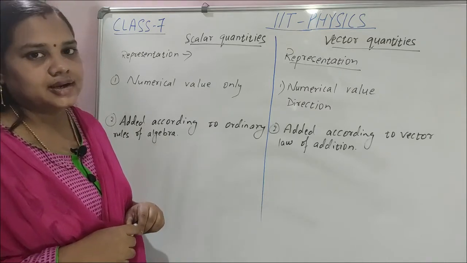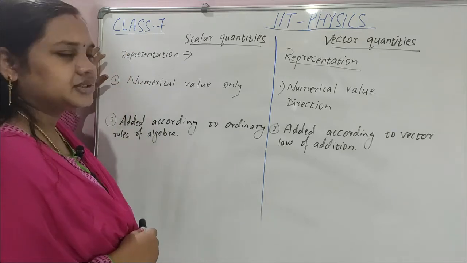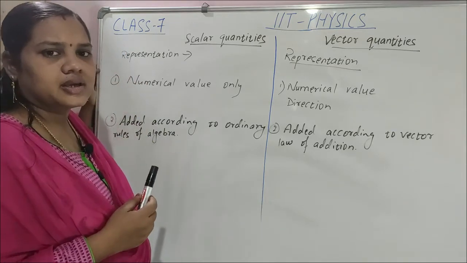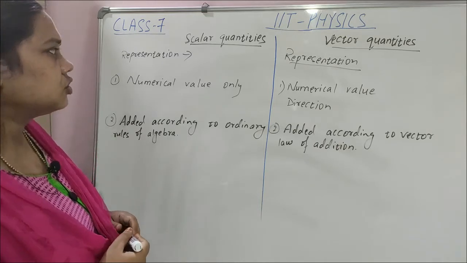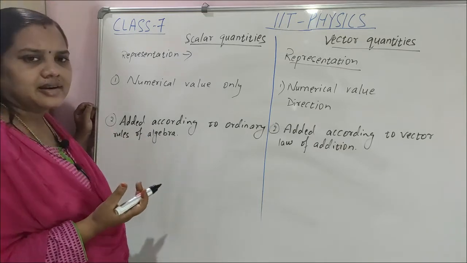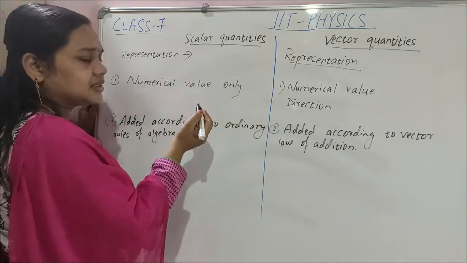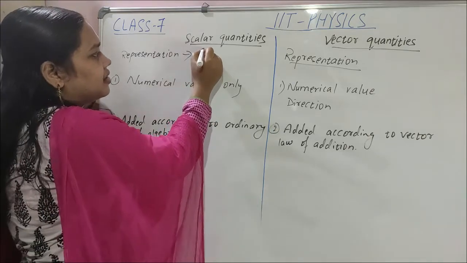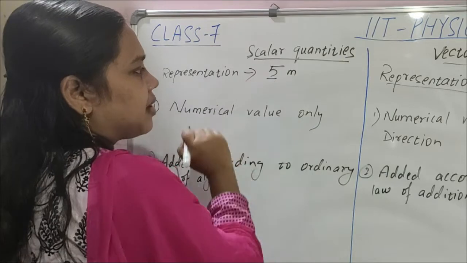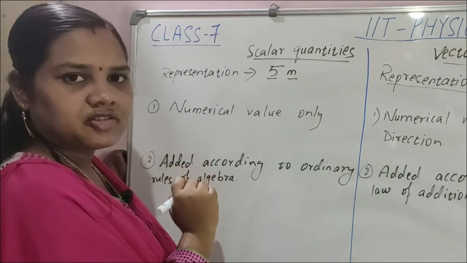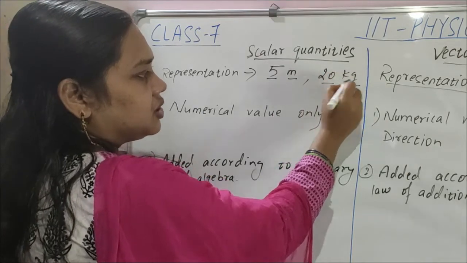Scalar quantities are represented in a simple manner, as they do not give any direction. Example, length is a scalar quantity. How to write length? 5 meter. This is magnitude and this is unit.